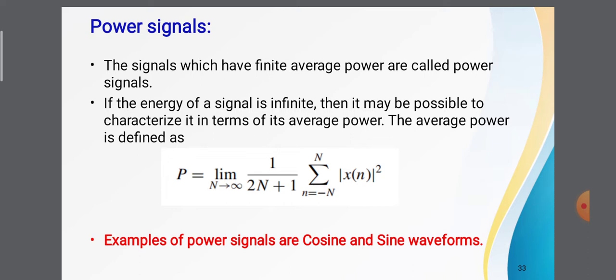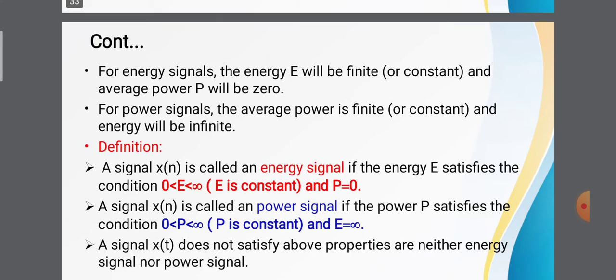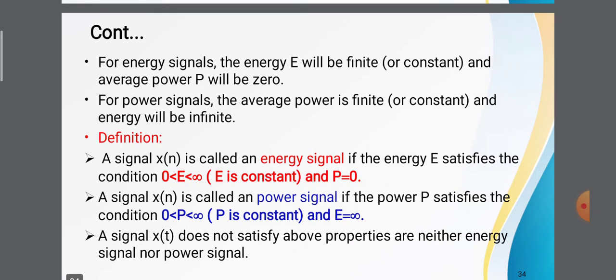The average power is defined as P is equal to limit n tends to infinity 1 divided by 2n plus 1 summation n is equal to minus n to n square magnitude of x of n. Examples of power signals are cosine and sine waveforms. For energy signals, the energy E will be finite and the average power will be 0. If the average power is finite and energy is infinite, then the given signal is a power signal.